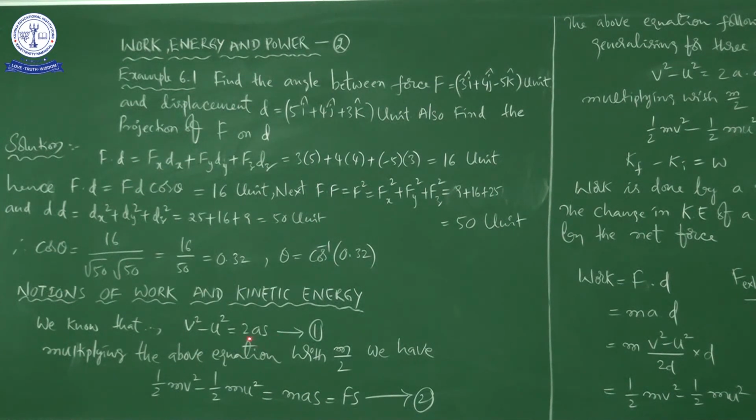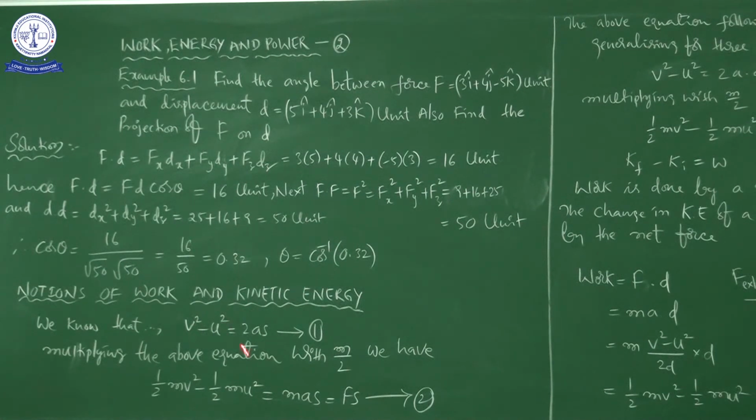So here 2 will get cancelled. So what is this? MAS. MA means it is force, that is equal to f into s. Half mv square minus half mu square is equal to f into s. It is equation number 2.